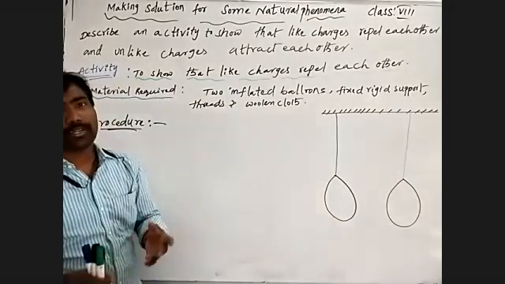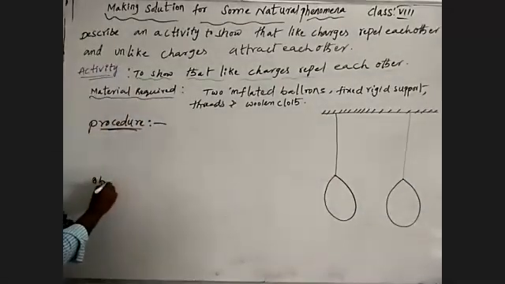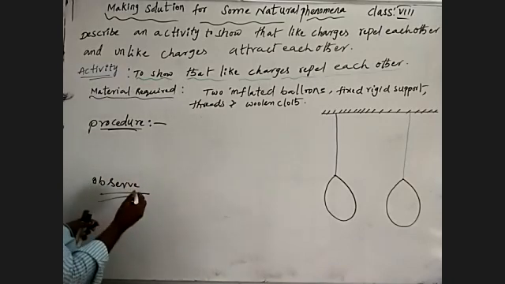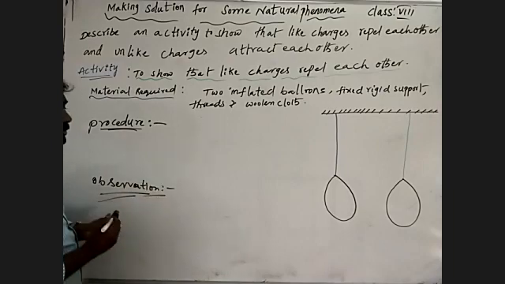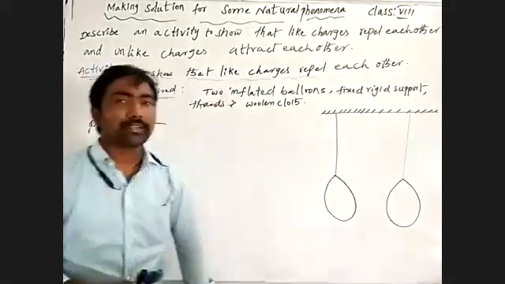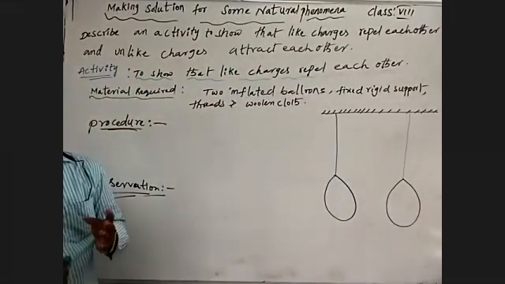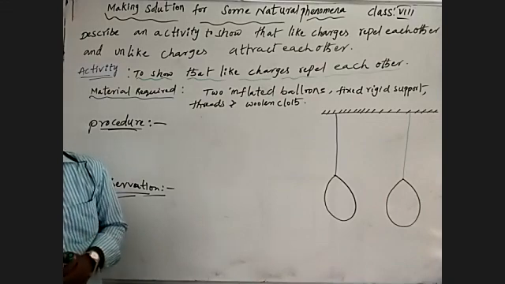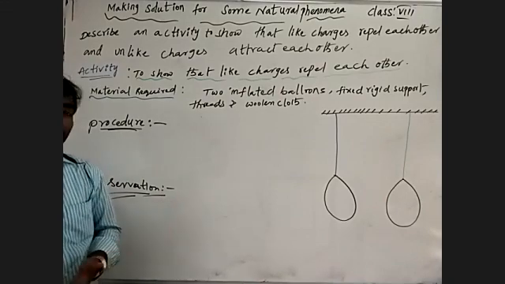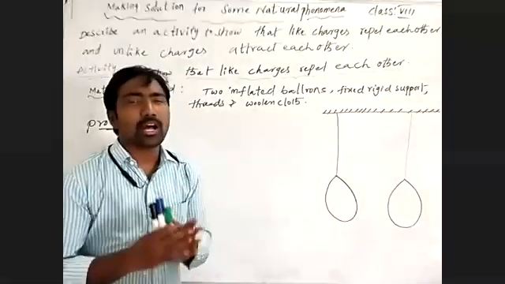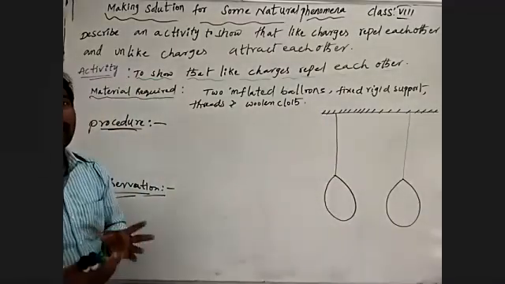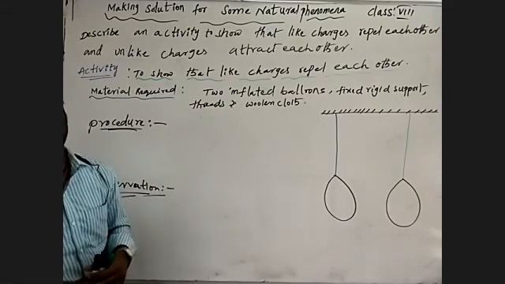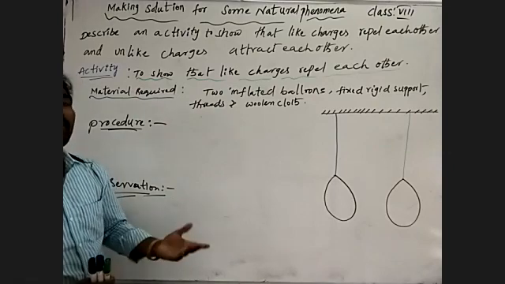We are going to write the observation here. What may we observe by bringing them in contact after rubbing? Observation: when we bring the two balloons in contact, we may observe the balloons moving away from each other, because they both have a similar charge, meaning like charges.